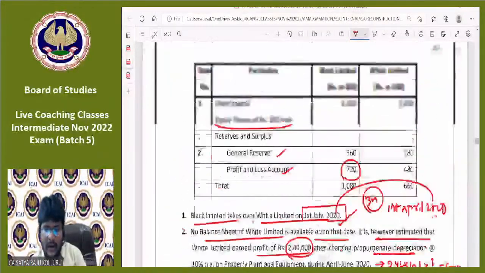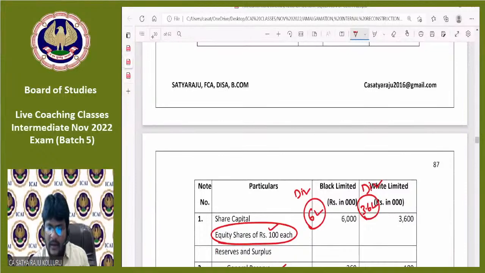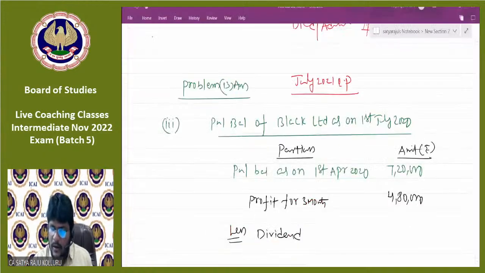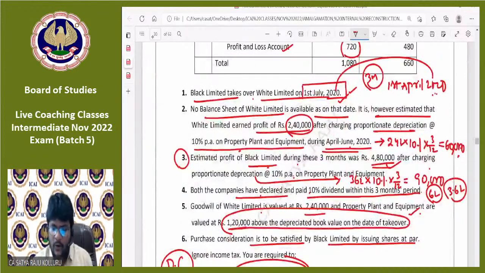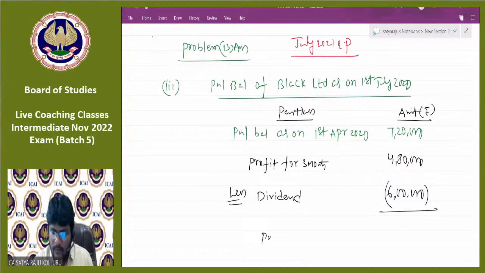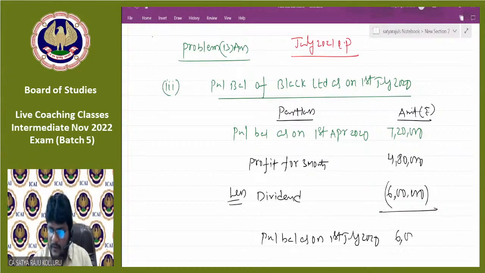Now, dividend in case of Black Limited is how much? 6 lakhs will be the dividend, right? Now you can reduce the dividend of 6 lakhs. So apart from that, is there any other information which is going to impact the P&L account? No, nothing is there. Now P&L balance as on 1st July 2020, how much, guys? 7,20,000 plus 4,80,000 minus 6 lakhs. I'm getting 6 lakhs. Is it correct, guys, all of you?